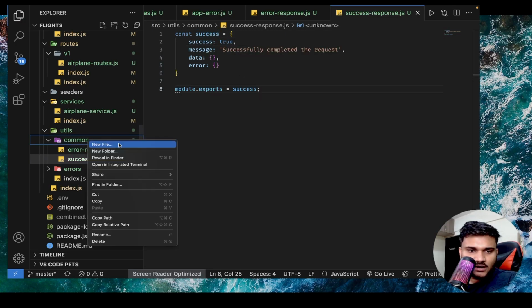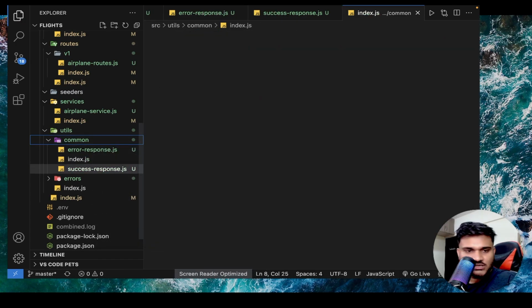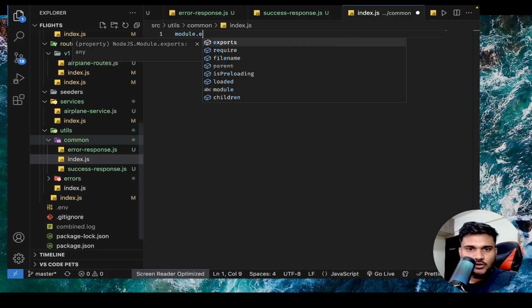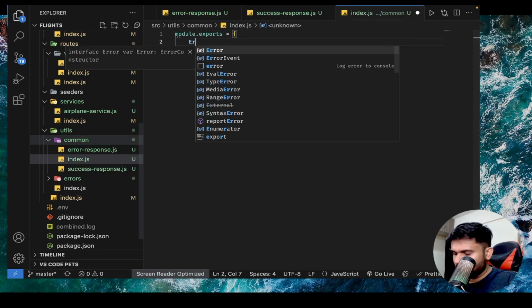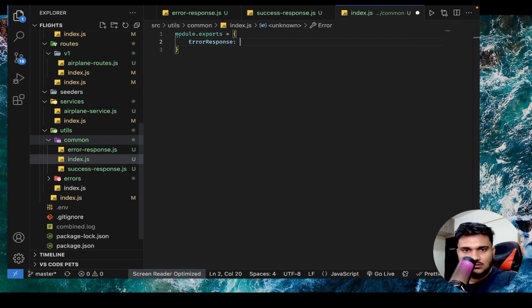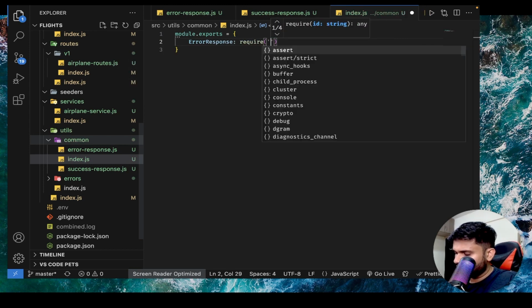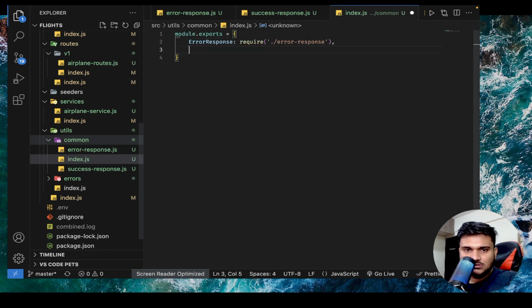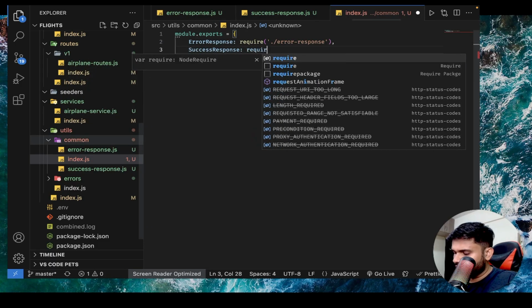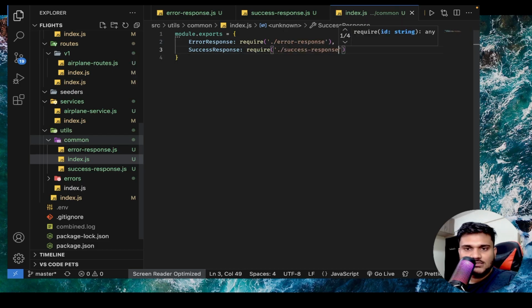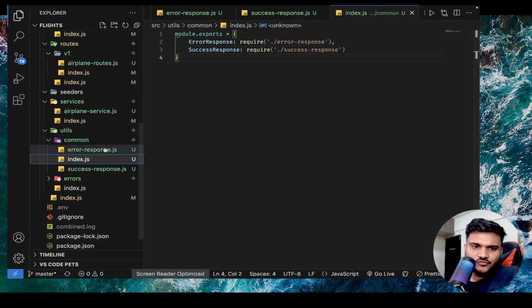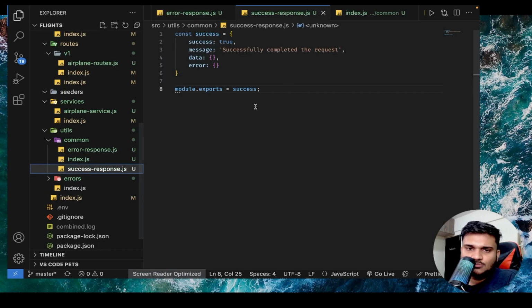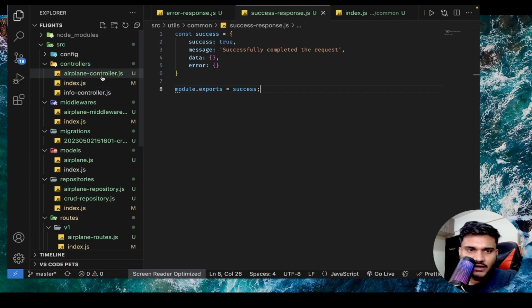And we are going to create an index.js file. We'll say module.exports ErrorResponse is require ErrorResponse, SuccessResponse is require SuccessResponse. So we are not doing much. We are just storing the error and the success response objects separately, right? And now we will be directly using them everywhere.